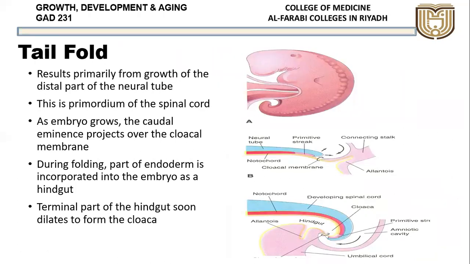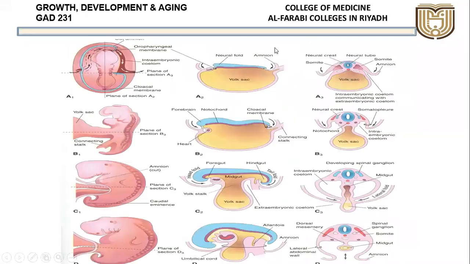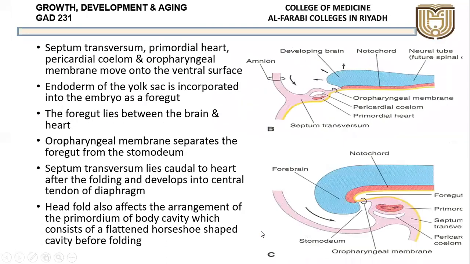Now going to the tail end. So this is the tail end. So this was still here, we were studying near the head end. Now we are talking about the tail end. So going back to the same picture again, if you see here, this is the tail end, this part. Now we are studying the changes taking place in the tail end.